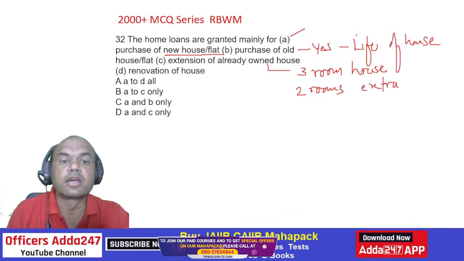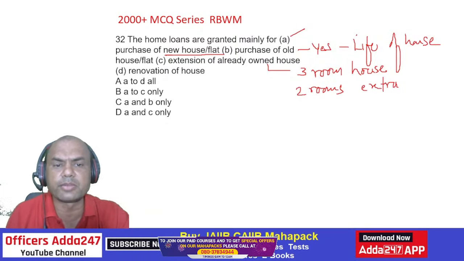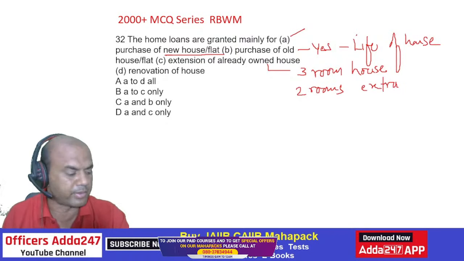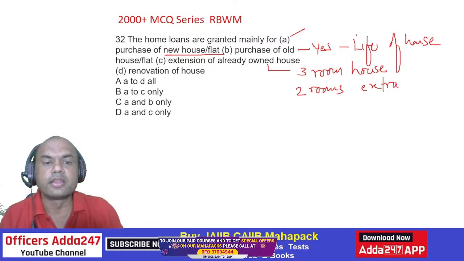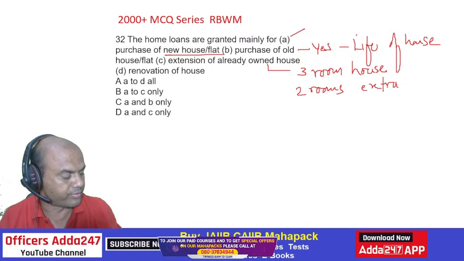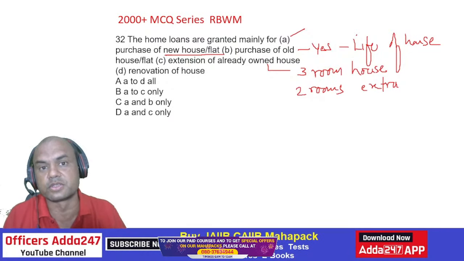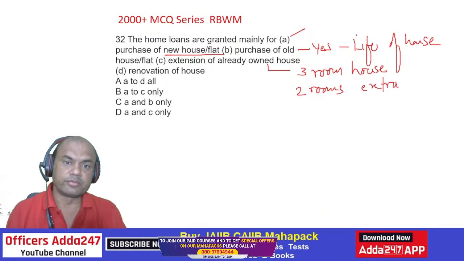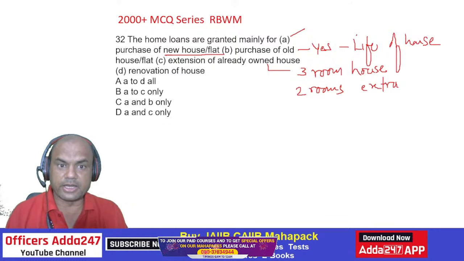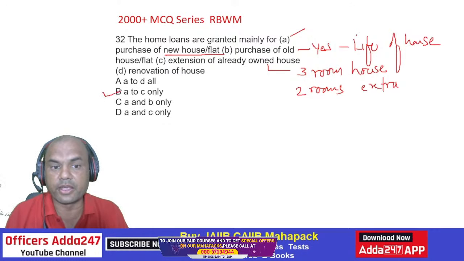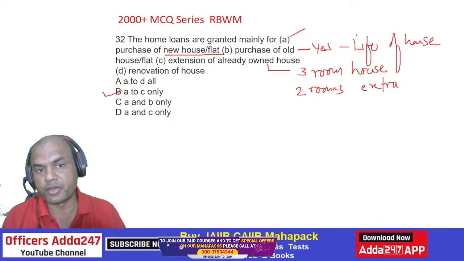Renovation of house. So renovation means what? Renovation is not the purpose of a home loan. For that we have separate loans. Those are called home renovation loans. So it's only A, B and C. It's never D. A, B and C. Got it? Clear?